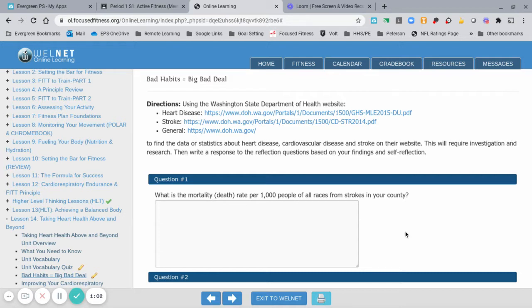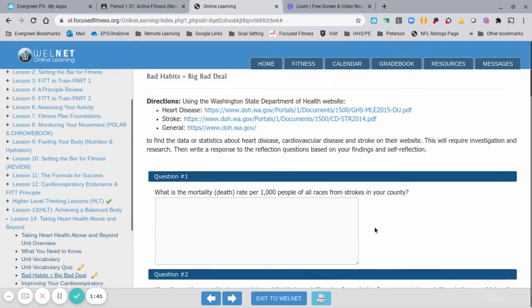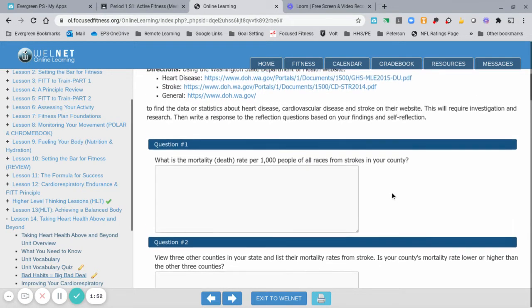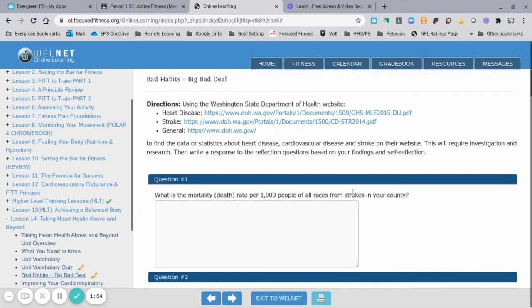disease. To begin the assignment, you'll notice in the directions, we've included some web links to the Washington State Department of Health. These links will take you directly to the information you need to answer the questions below. You'll notice the first few questions are pertaining to stroke. The first one is asking you to look up the mortality rate, death rate per 1,000 people of all races from strokes in your county, being Clark County for us.